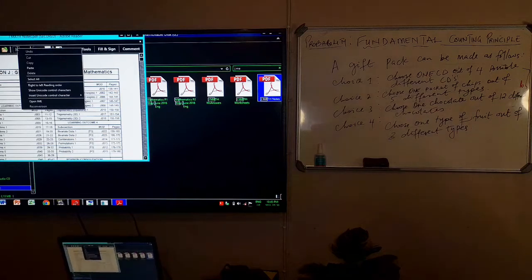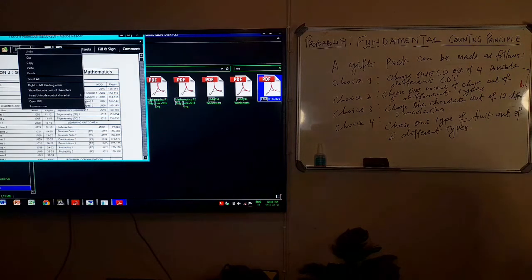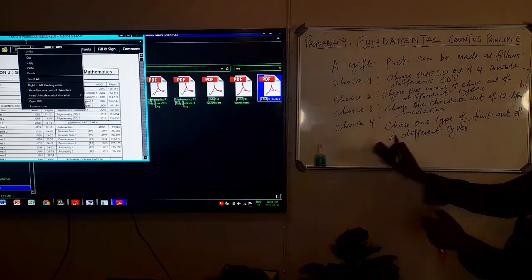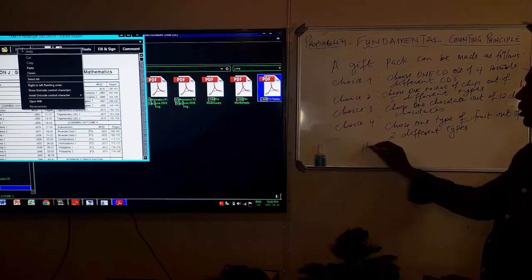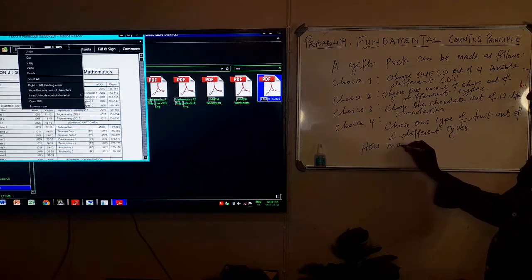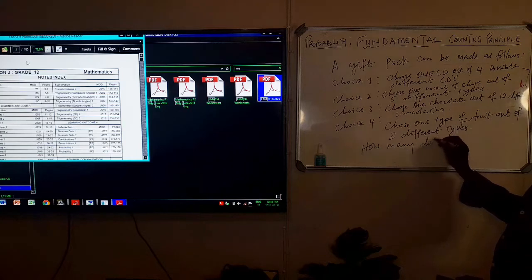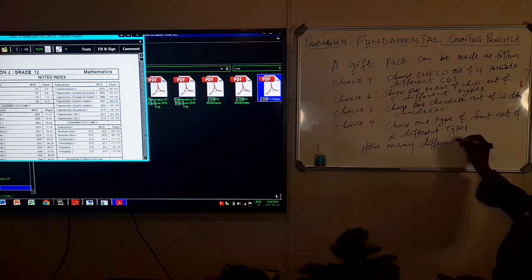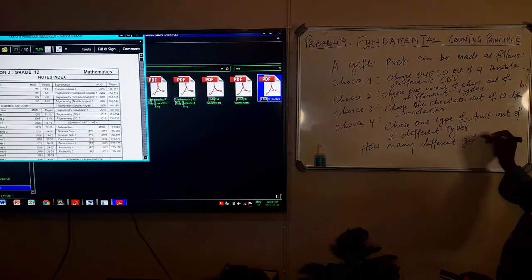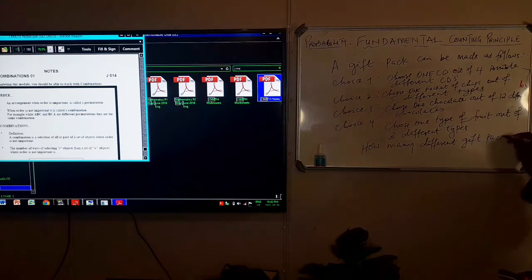And the question is, how many different gift packs can be made? That is the question the examiner will ask you: how many different gift packs can be made?